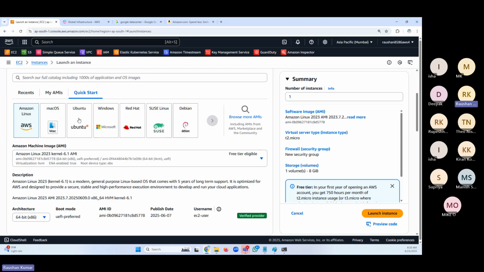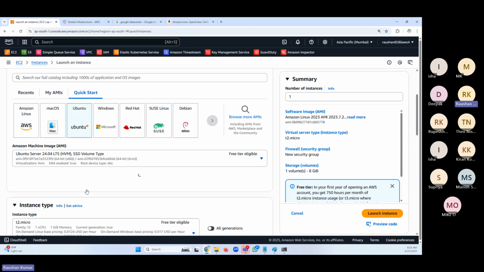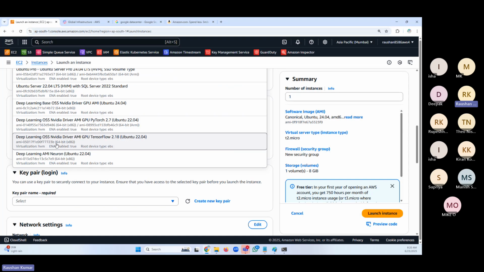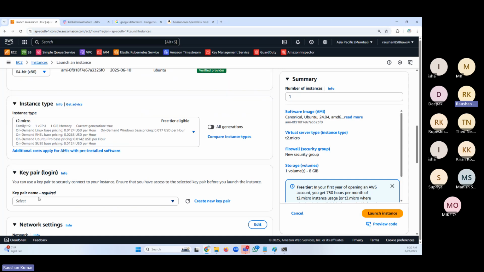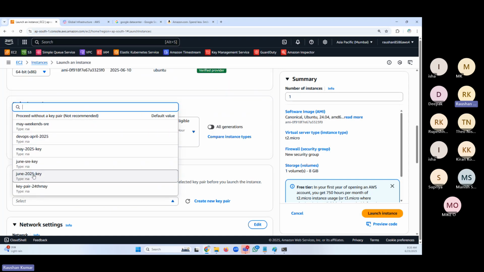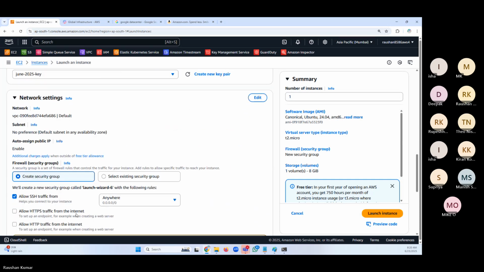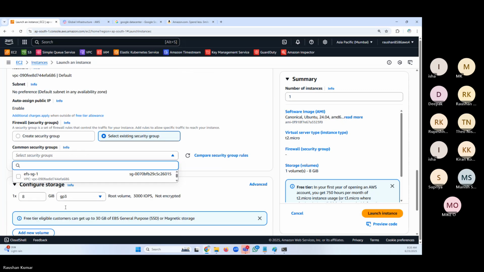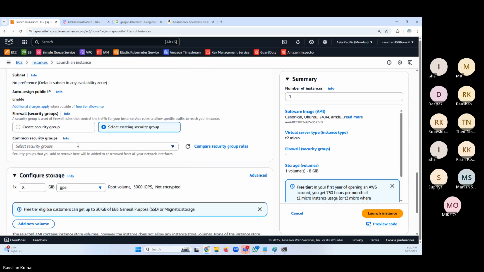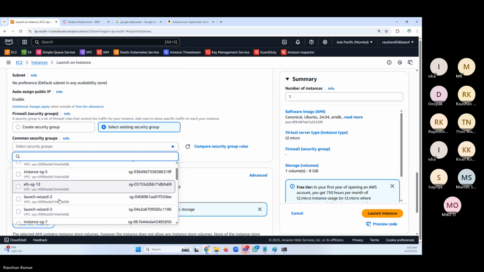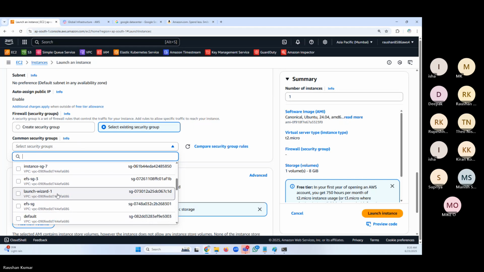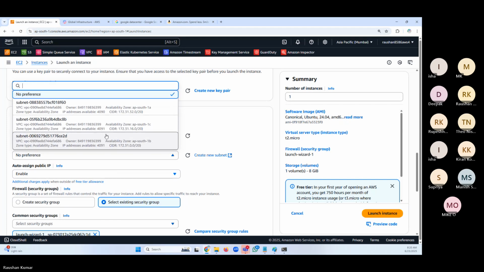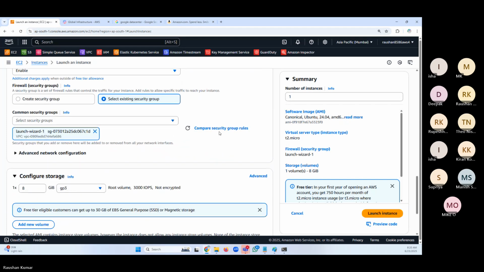So all I was trying to show you is that every time we need not create a key. That was the main intention. And I thought I've used this. Maybe I used the other key last session. I know I have this key with me. I'll use this. I'll launch Wizard 1. Okay, and I'll use the 1A. That's it, friends.